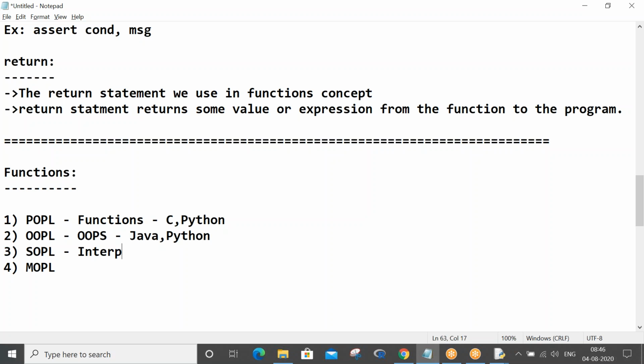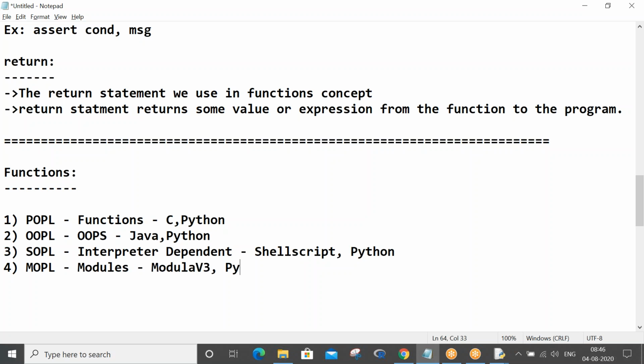I said Java as an example, and I said Python also supports this, right? And scripting is interpreter dependent. Okay, shell script, your Perl. These are some examples I said. And Python is also interpreted, so no manual compilation, and the modules concept. So Modula-3, this kind of programming language. I also said Python.